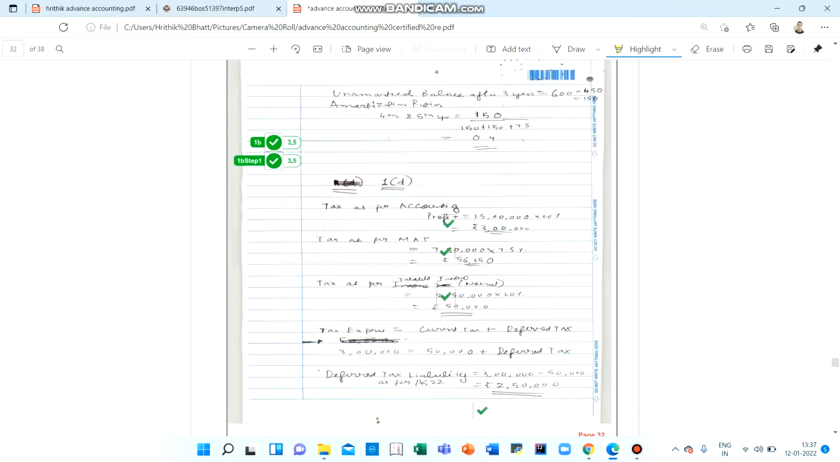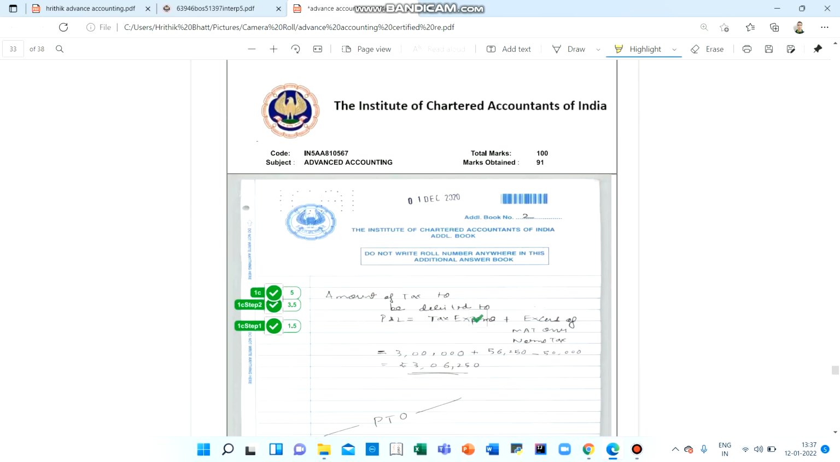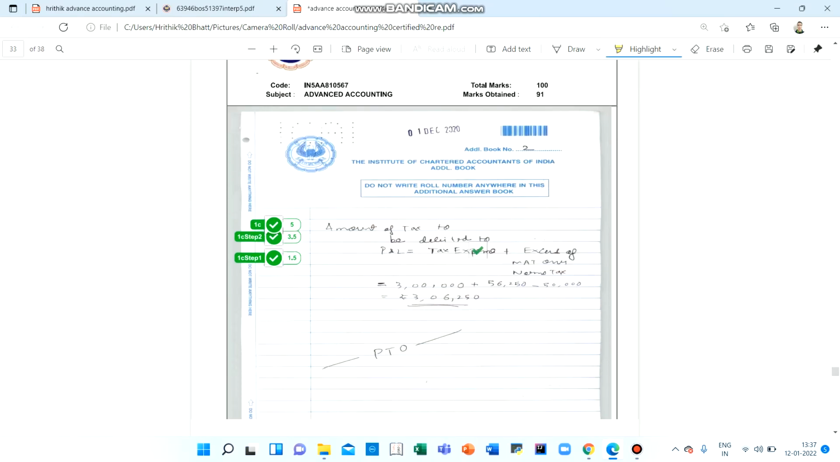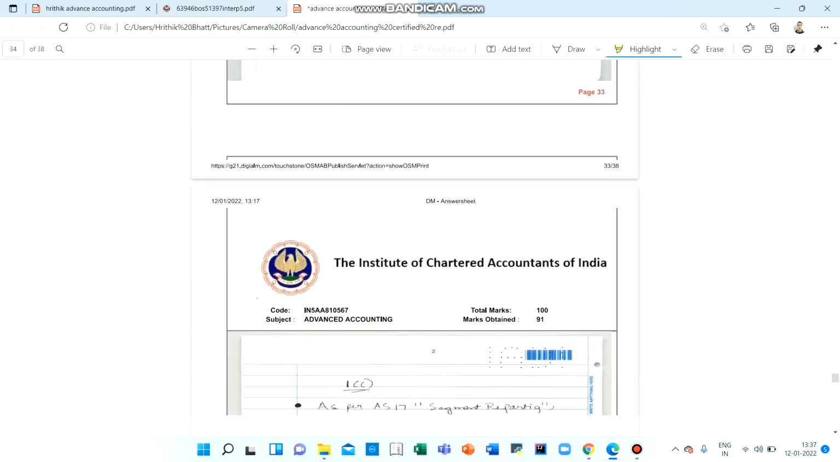1D, this is AS 22. I have not written anything theory and I have got full marks. Because this was a numerical one, it's very difficult to decide where to write theory and where not to. At least some things like the heading, the number of the AS and the name of the AS you should write as a precautionary step.